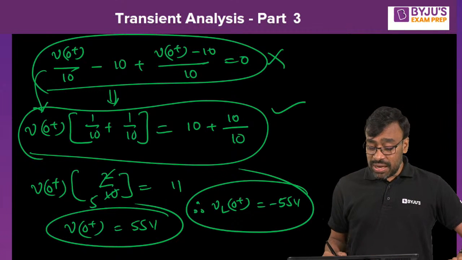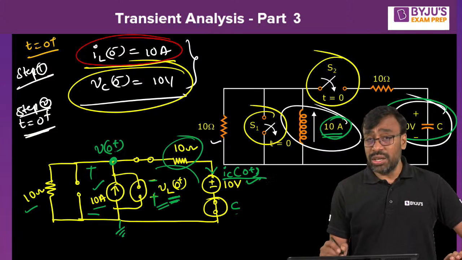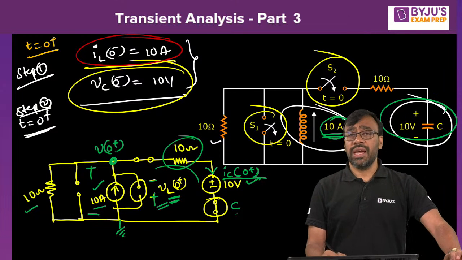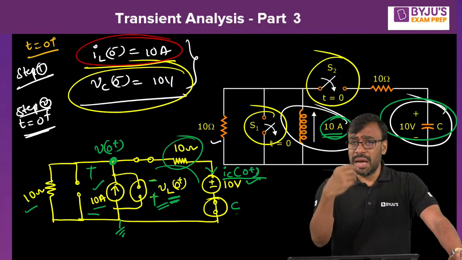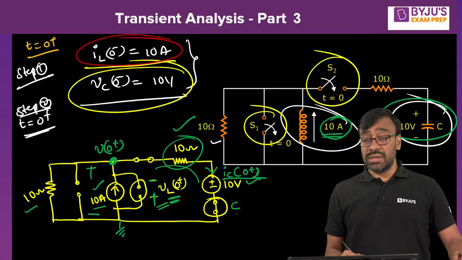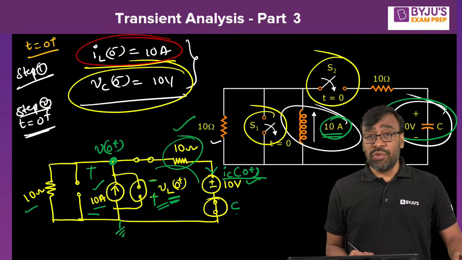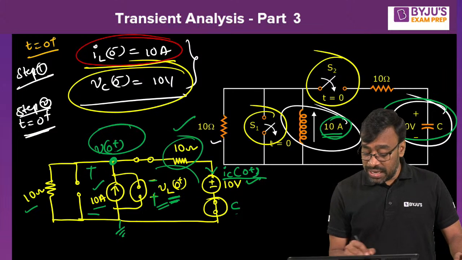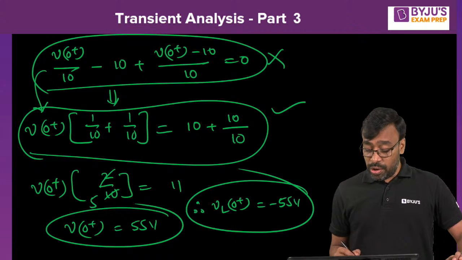Then what about IC of 0 plus? Look at this current. Current through any path. What is the procedure? If there is a resistive element in the path, then apply Ohm's law. Tell me, is there a resistor or not? Yes, you have a resistor. Then what is the current flowing through that resistor? V of 0 plus minus 10 by 10. I hope you all agree.